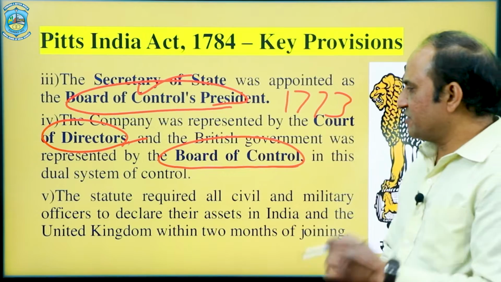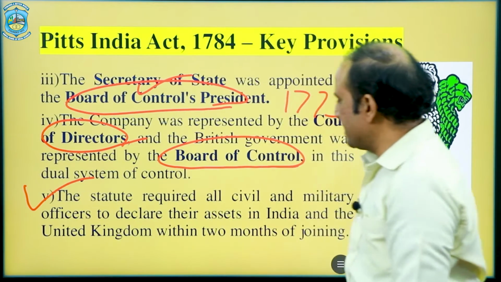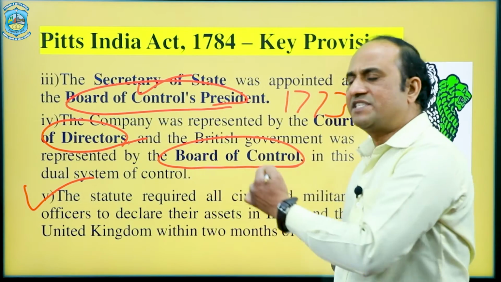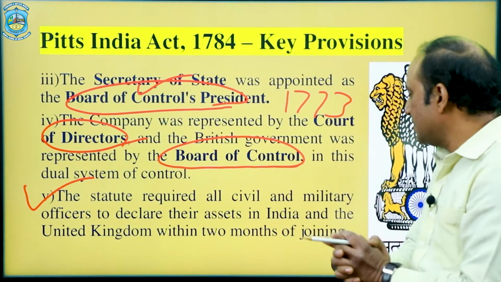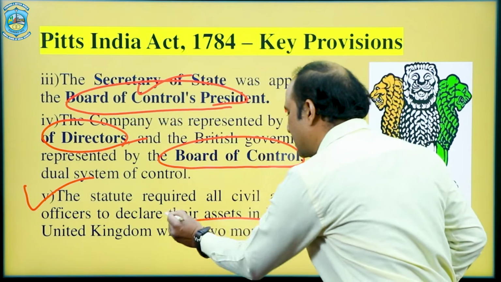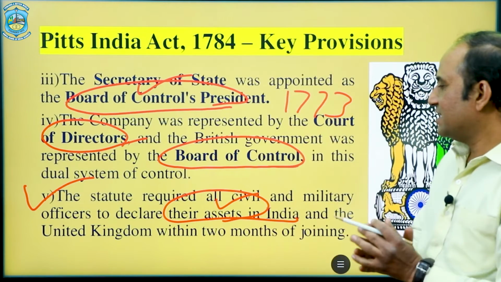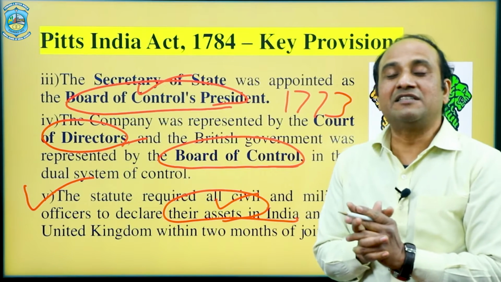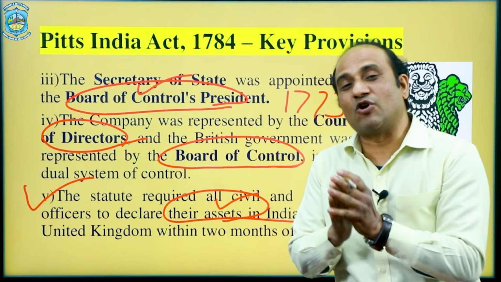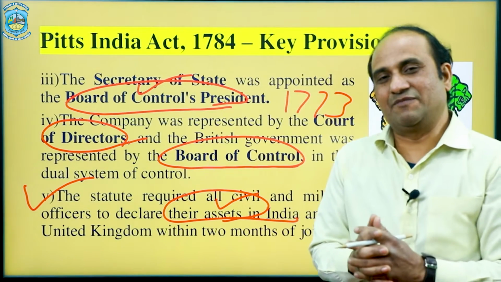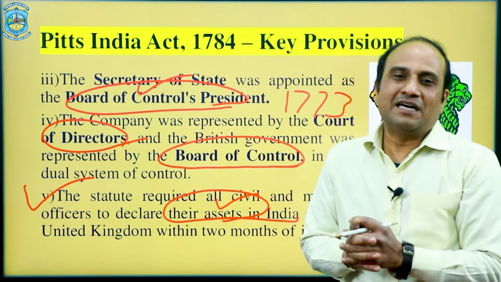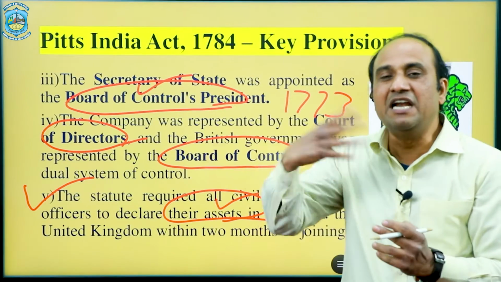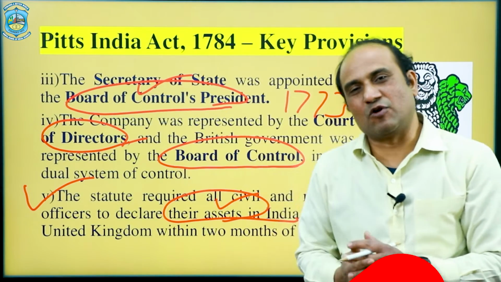The most important statute added in this Pitt's India Act required all civil and military officers to declare their assets in India and the United Kingdom within 2 months of joining. That means they declare their property within 2 months after joining. This makes it clear that they won't be able to do any kind of corruption in India, as it will be revealed by any increase in their properties.